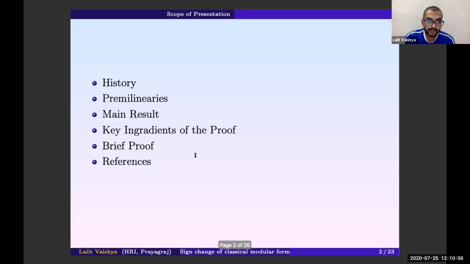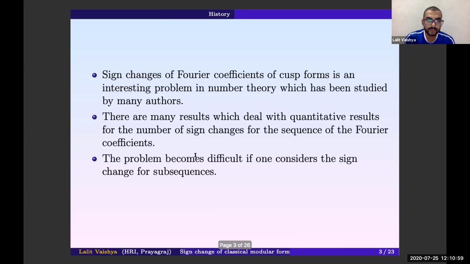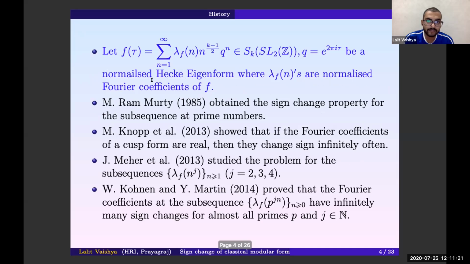The sign change problem is one of the interesting problems in number theory, which has been studied by many authors. There are many results which deal with quantitative results, such as the number of sign changes for the sequence of Fourier coefficients. When you consider a subsequence of the Fourier coefficients, the problem becomes more difficult. Let f be a Hecke eigenform. Normalized means that the first Fourier coefficient lambda_f(1) is 1, and we have removed n to the power (k-1)/2 from the Fourier coefficients.